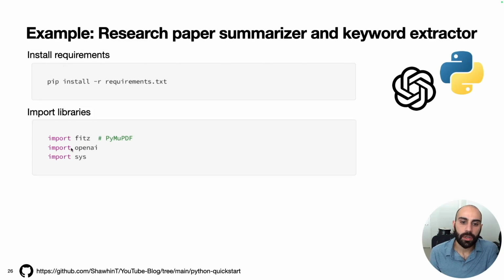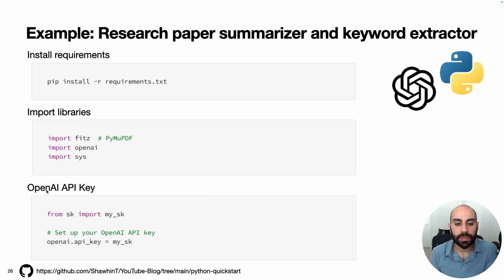Next, we can go into our Python script and import the necessary libraries. We're going to import fitz, which will allow us to extract text from PDFs. We're going to use the OpenAI Python API, and then we're going to import sys. Finally, I will import my OpenAI API key. Here I have a separate Python script called sk.py, and what I'm doing is importing a variable called my_sk. my_sk is a string which contains my OpenAI API key. I'm importing it in this way just for security reasons. I don't want to hard code my API key in the example code.